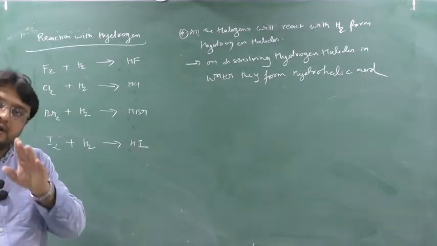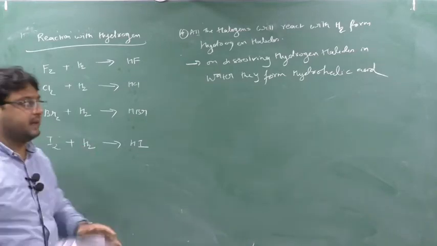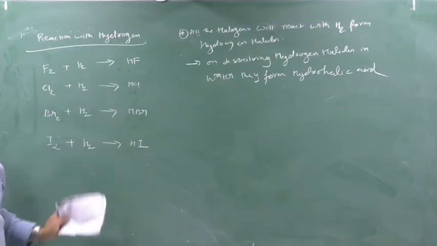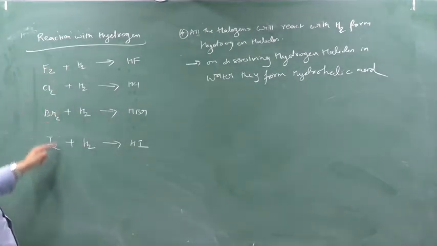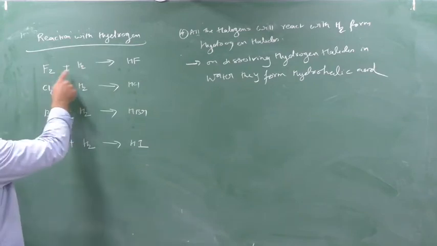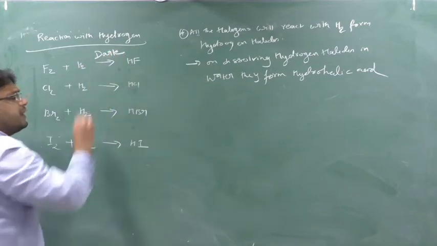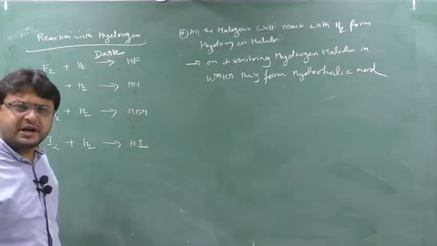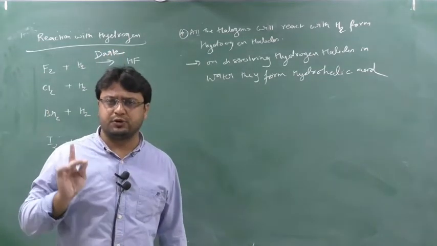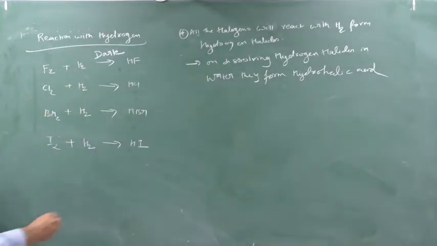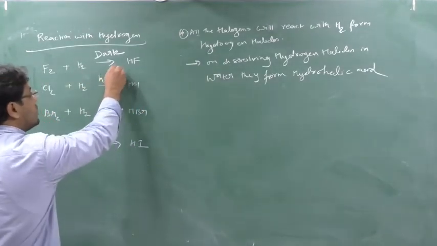Clear this point? Clear? Next, see the reaction conditions. If you see the reaction conditions, you will understand the reactivity series towards hydrogen. So see the condition. Fluorine can react with hydrogen even in the dark. No kind of energy is needed, it's very dark, very dark. Suddenly it will react with hydrogen to form HF. Chlorine cannot react in the dark. Chlorine will react in the presence of sunlight.